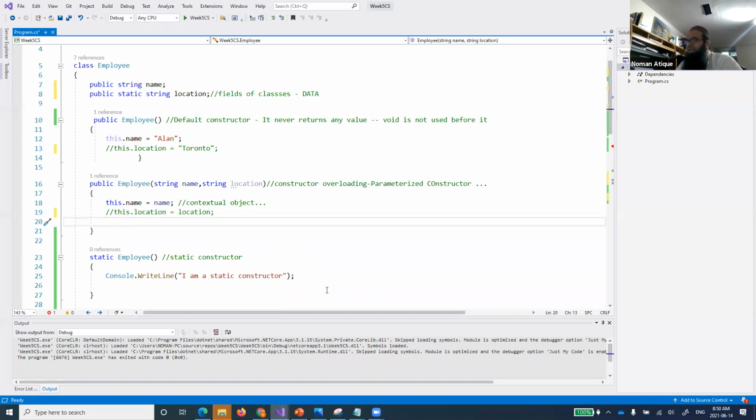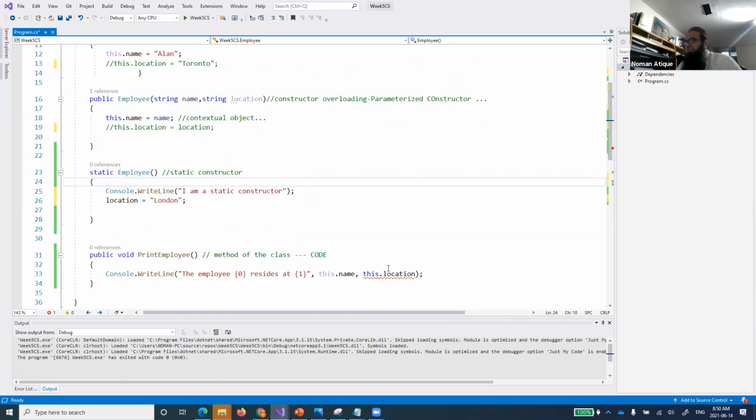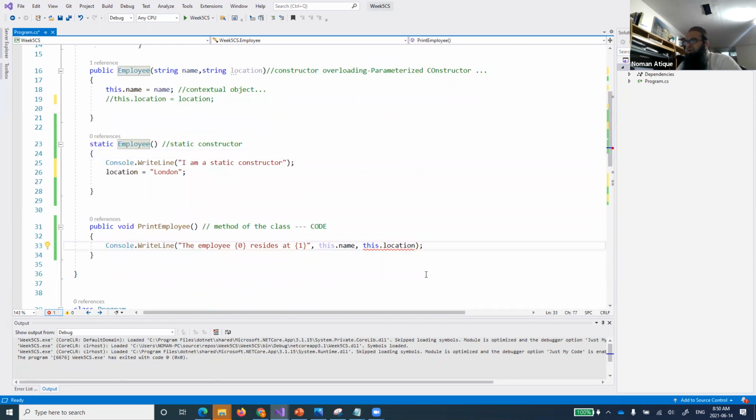So what I can do over here, let's do one thing. I say location equal to, for example, London. So location is being set to London. Now this function would not recognize that one, and if I just remove this, it should recognize this location, because this is inside this class. You understand, everyone? I have to remove this one.